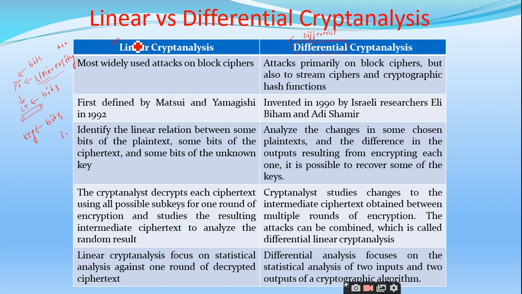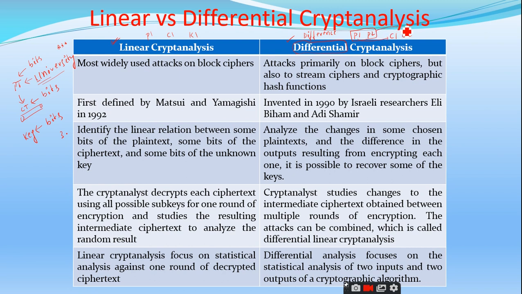Remember that in linear cryptanalysis you take only one plain text P1, and you generate the ciphertext C1 by making use of key K1. But here the cryptanalyst is interested in identifying the difference between plain texts. So he has to take two plain texts, P1 and P2, and identify the difference of bits between them. When the plain texts are changed, we have two different ciphertexts. If I use P1, I get C1.